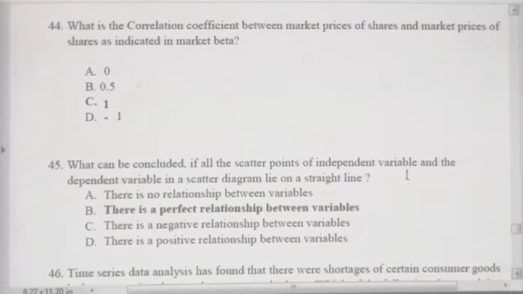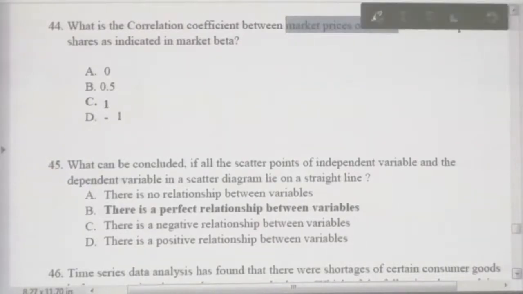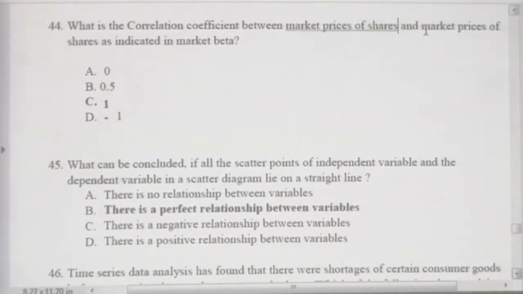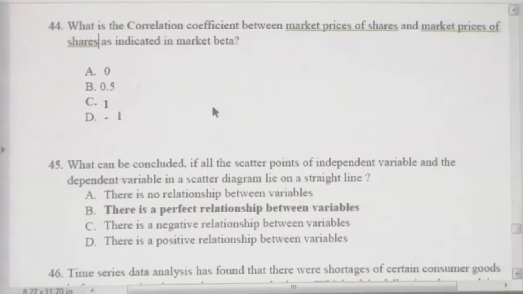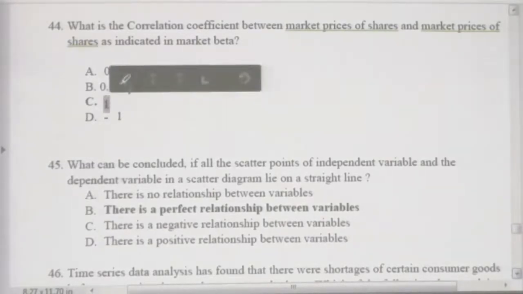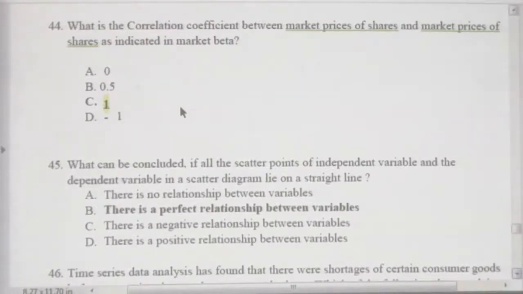Now, here the market price of shares, and here also market price of shares. Therefore, the correlation coefficient should be 100%. Why? Both factors are the same. Therefore, the correlation coefficient is 100% or 1. Therefore, the answer is 1.